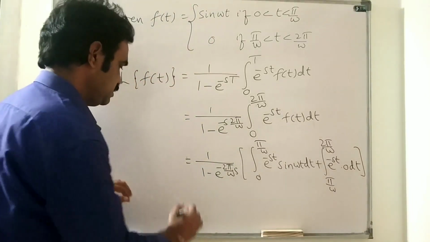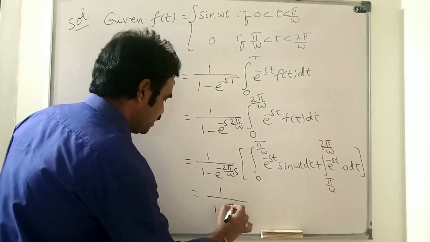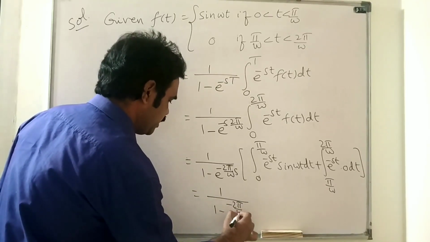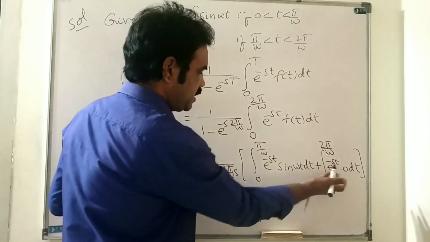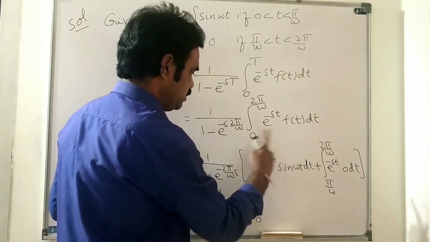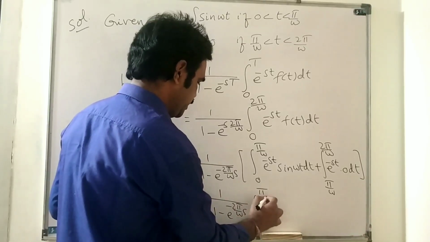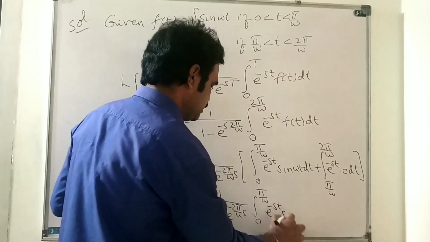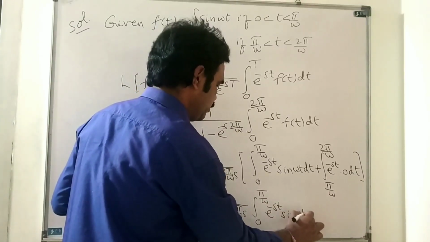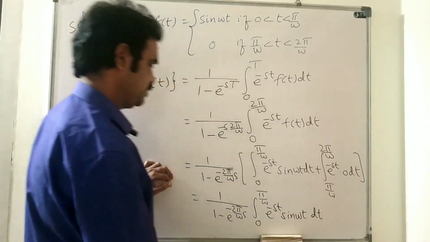Okay, this is equal to 1 by 1 minus e power minus 2 pi by omega s. The second integral remains 0, only the first integral is there: integral 0 to pi by omega e power minus st sin omega t dt.